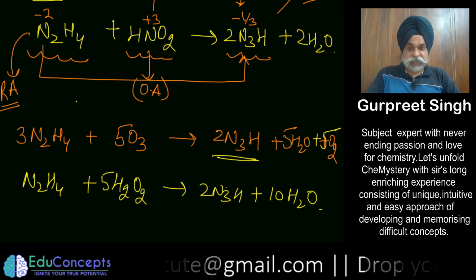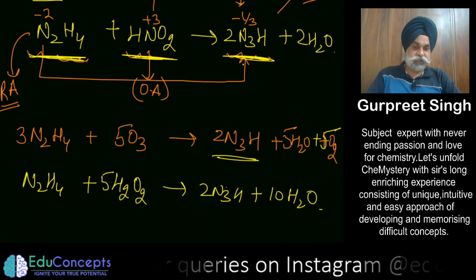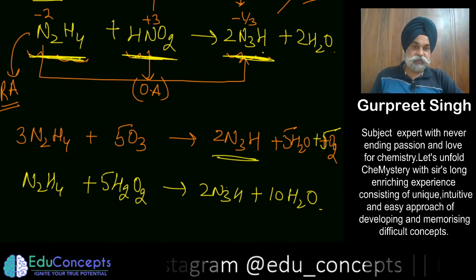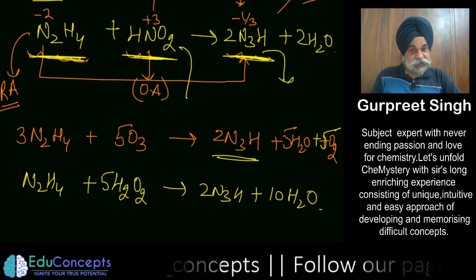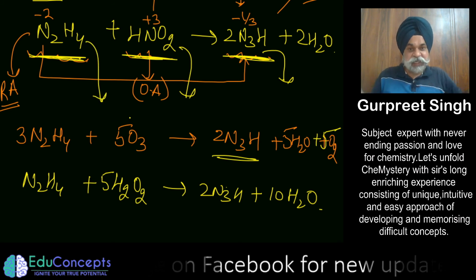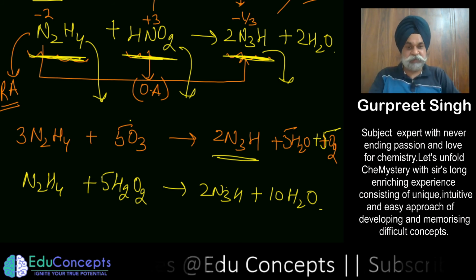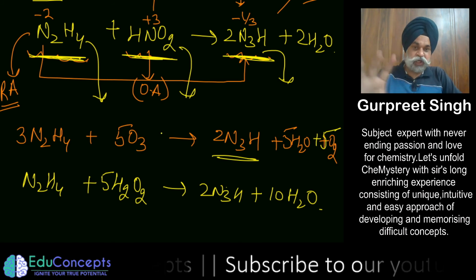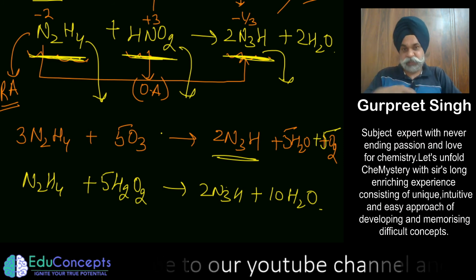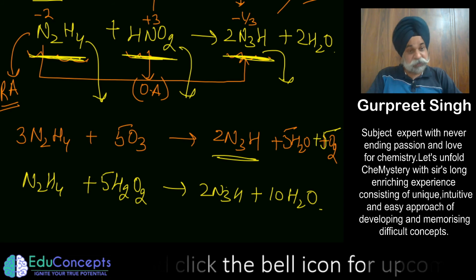Why I touched this, because these three topics we have by chance done in today's session, where from this also I can make nitrogen, from this also I can make nitrogen, from this also I can make nitrogen. That is the beauty. And they can react with themselves also to produce different things. So that is very interesting to remember. So in a way I taught you how to make hydrazoic acid during the process. Okay. So these are the details of the preparation of nitrogen.